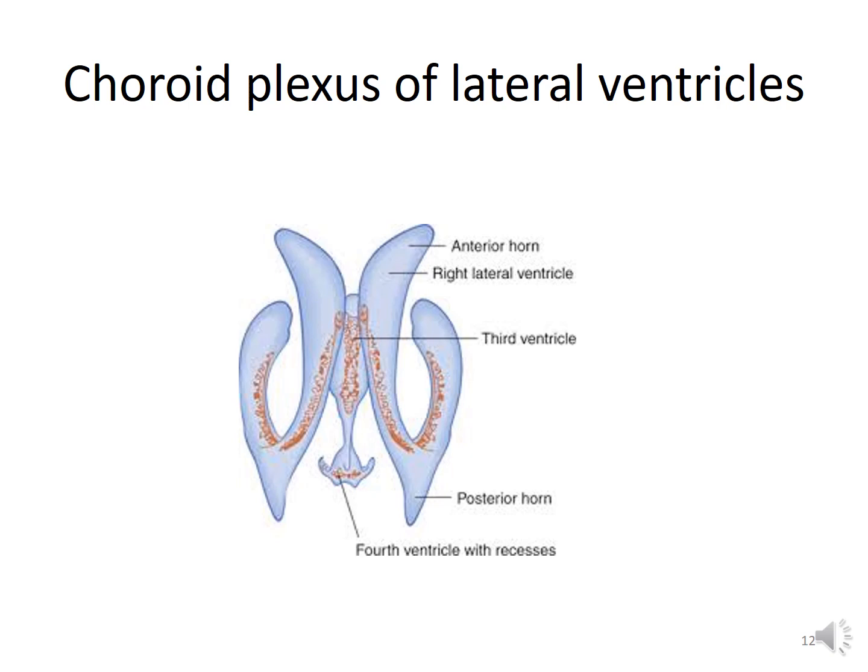At the junction of the body of the lateral ventricle and the inferior horn, the choroid plexus is continuous into the inferior horn. You can see here it is present in the body of the lateral ventricle, and then it is continuous in the inferior horn and projects through the choroidal fissure. The function of the choroid plexus is to produce cerebrospinal fluid. So there is no choroid plexus in the anterior horn or the posterior horn.